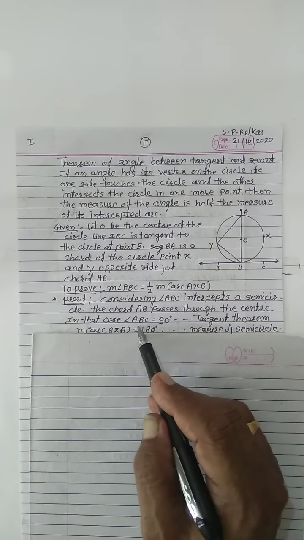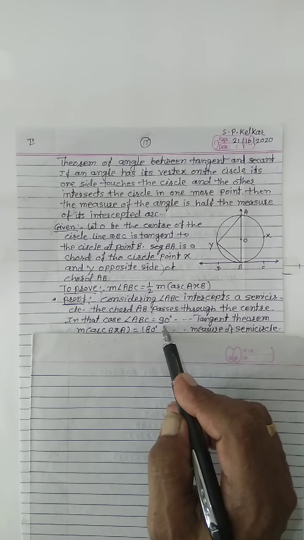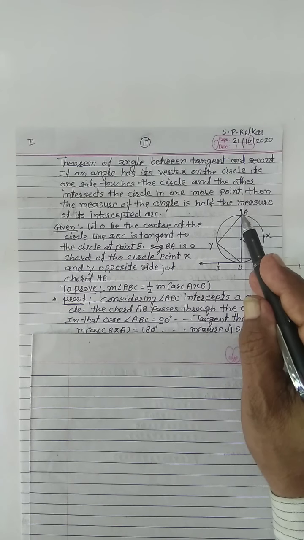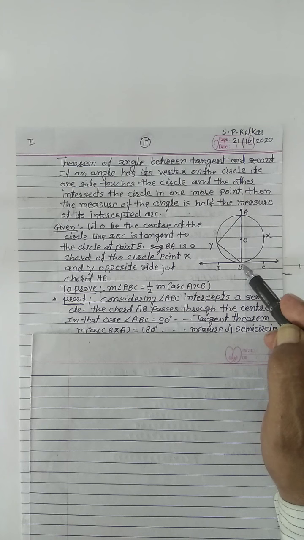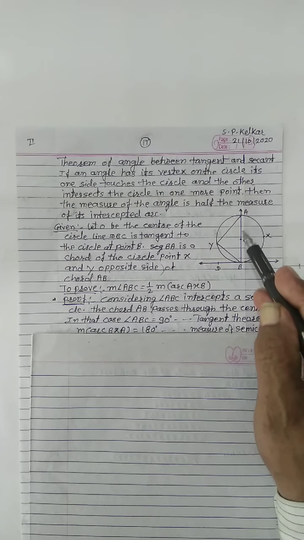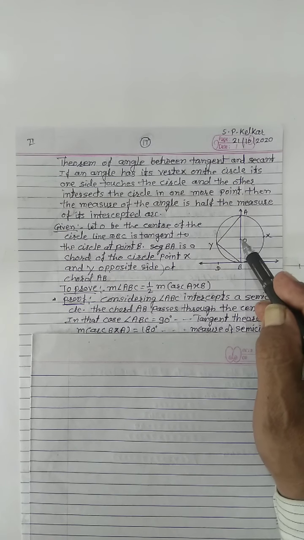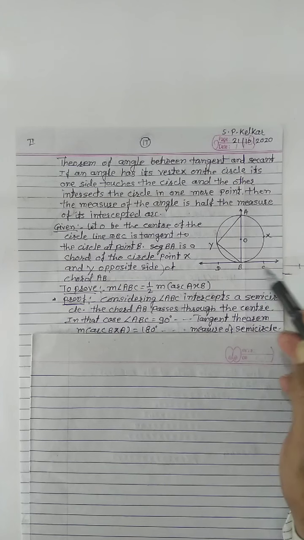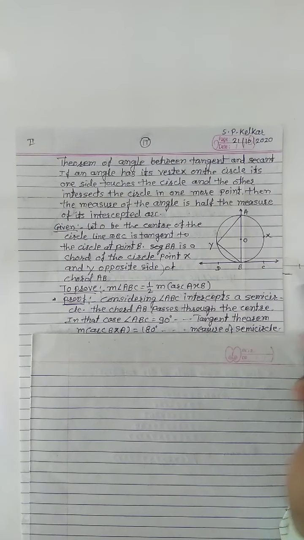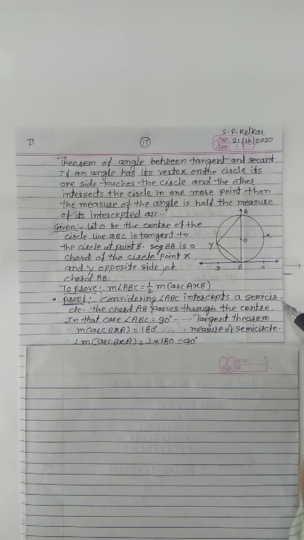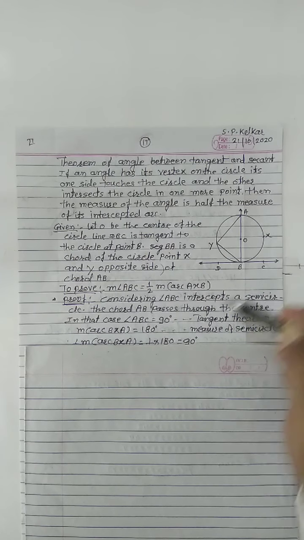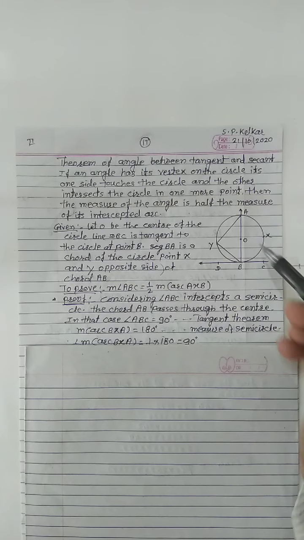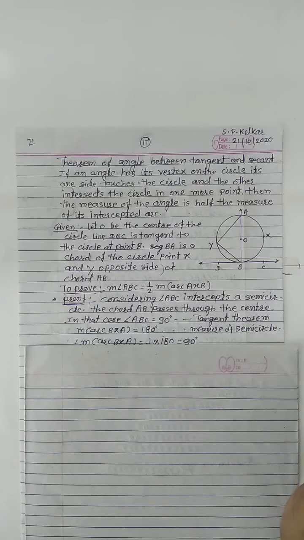In that case, angle ABC equals 90 degrees, because if this angle intercepts this semicircle, then the chord passes through the center of the circle, so the measure of angle ABC equals 90 degrees. Tangent theorem. Now the measure of arc BXA is 180 degrees, that is the measure of a semicircle.